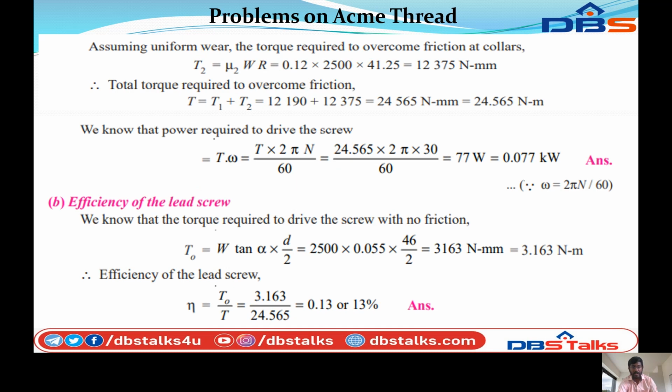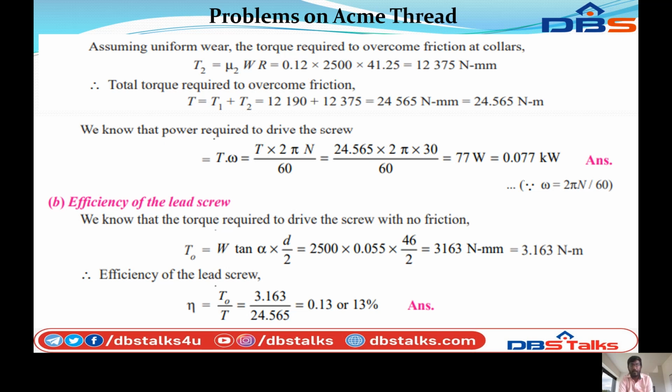Assuming uniform wear, the torque required to overcome friction at the collar, T2, is equal to μ2 into W into R, that equals 0.12 into 2500 into 41.25. Finally, we calculate that T2 is equal to 12,375 Newton mm. Therefore, the total torque required to overcome friction, T, is equal to T1 plus T2, that equals 12,190 plus 12,375, that equals 24,565 Newton millimeter. This is converted to Newton meter, that equals 24.565 Newton meter.